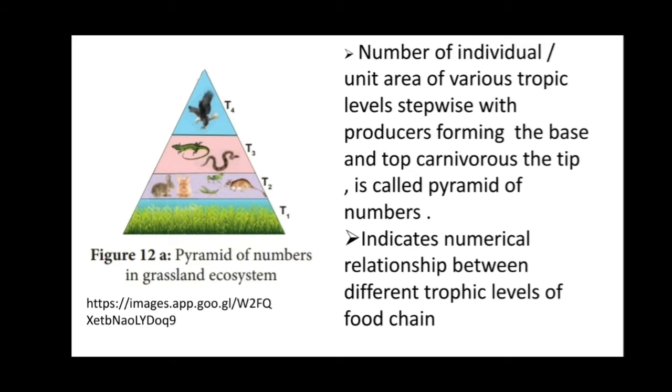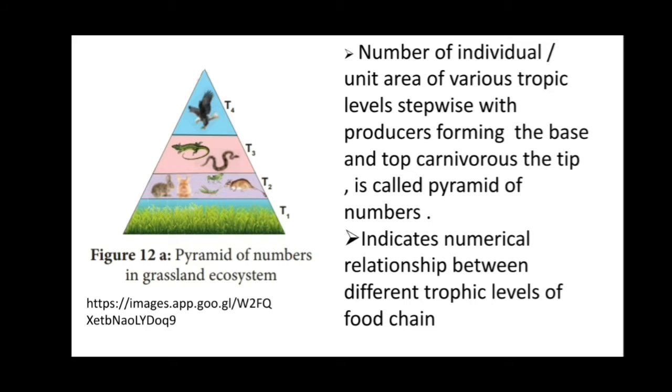The number of individuals per unit area of various trophic levels decreases stepwise, with the producers forming the base and the top carnivores at the top. This is called a pyramid of number.